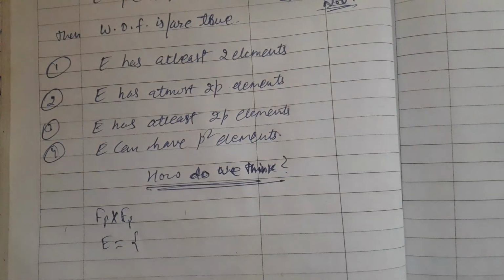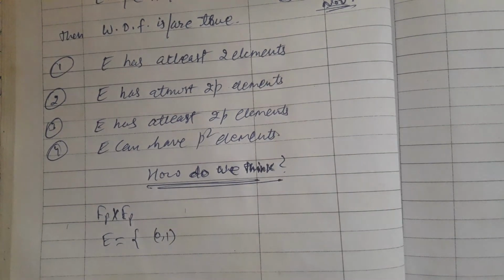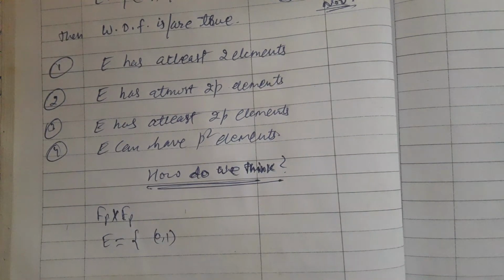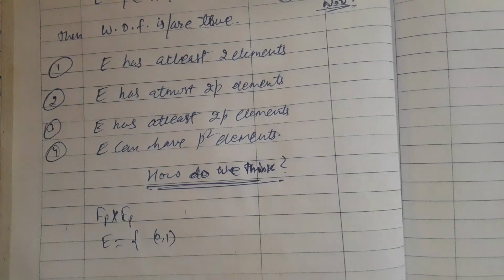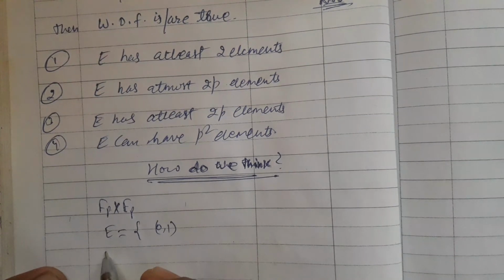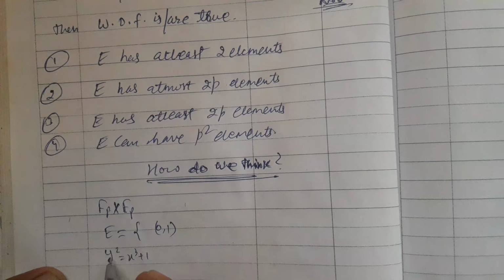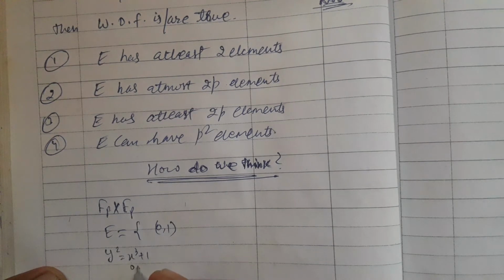Clearly (0, 1) satisfies this condition, whichever p one may choose, because my condition is y square equals x cube plus 1. If you put x as 0, you get 1, and y is 1.